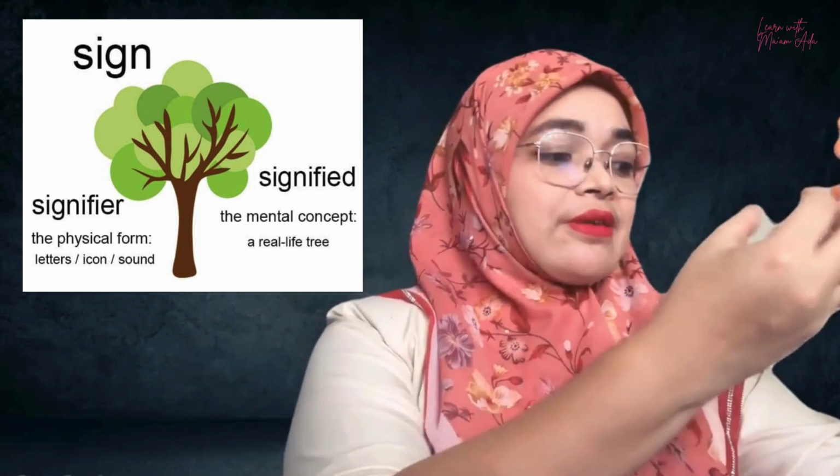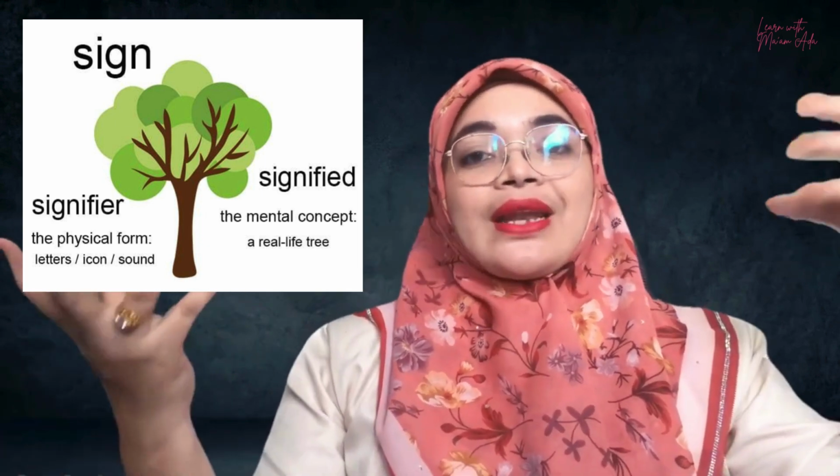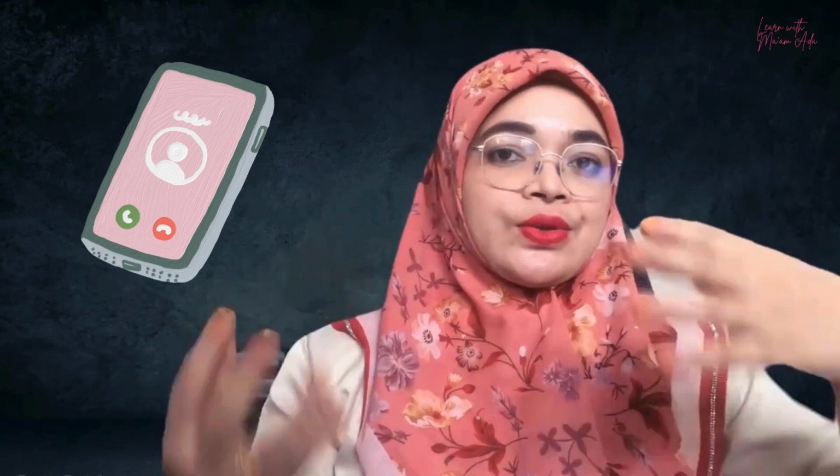And then that signifier is linked with the signified, the concept. When you see something, there is a concept linked to it. You see a cell phone, then there is a concept behind that. You know that it is a cell phone. You already know the concept about cell phones. You know that it is used for communication, for education, and so on and so forth. So whatever signifier you see, there's always a signified, or the concept. That was coined by the Swiss linguist Ferdinand de Saussure.